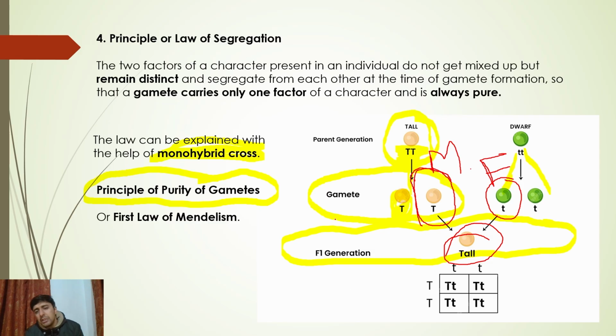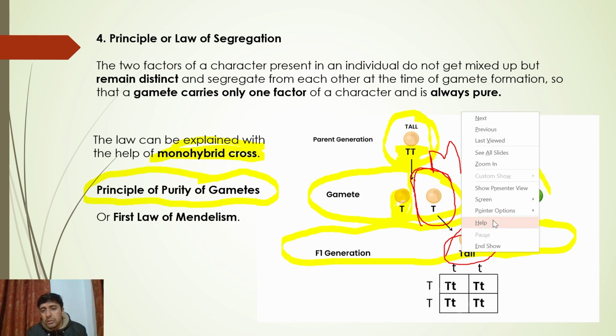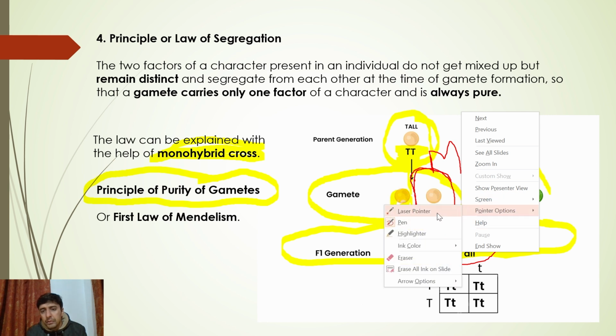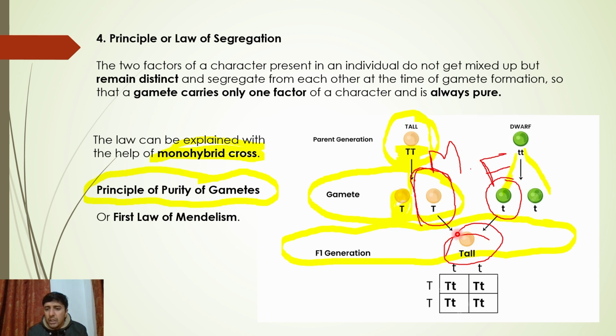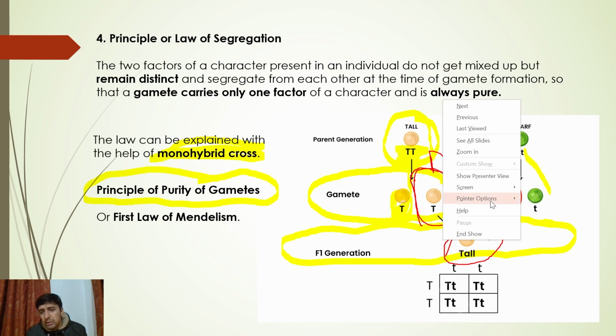So this is how the F1 generation is formed. Why is it called F1? This one is the first filial generation. It is the first generation. So this is the tall plant. Let me just go back to this pointer. So this is the tall plant. Now what happens? Now what happens?